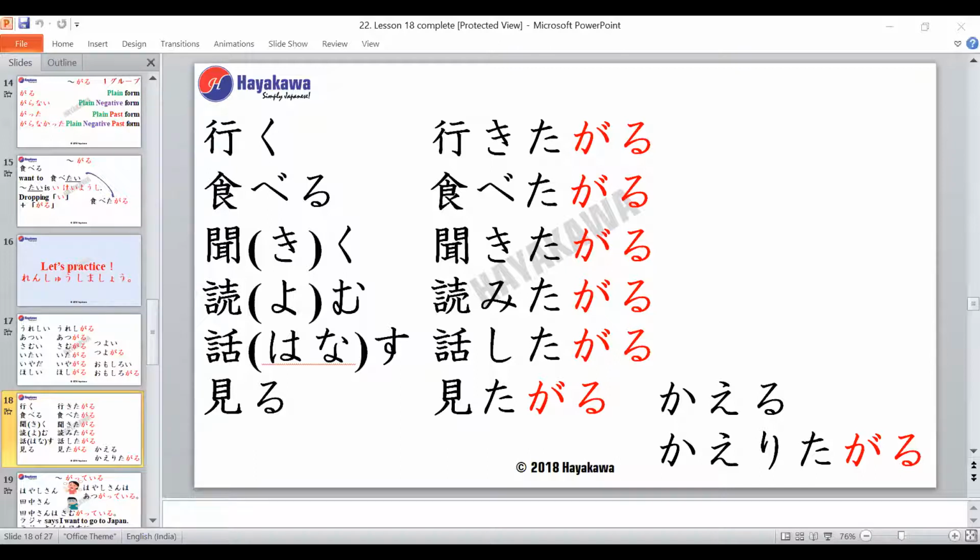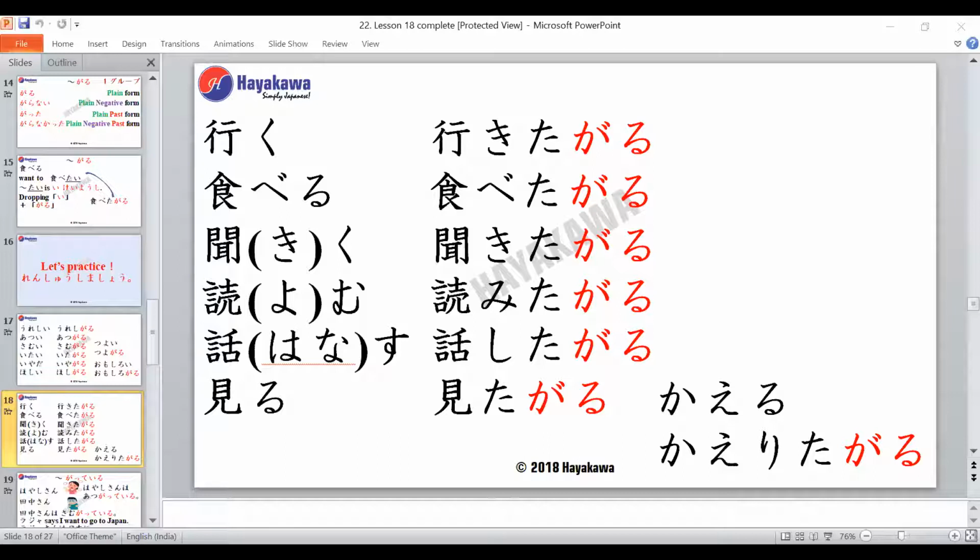Okay, the next verb is Hanasu, which means to speak. Right? Hanasu, to speak. Hemalata-san, would you like to try this? Hanashita Garu. Very good, Hemalata-san. So it becomes Hanashita Garu.